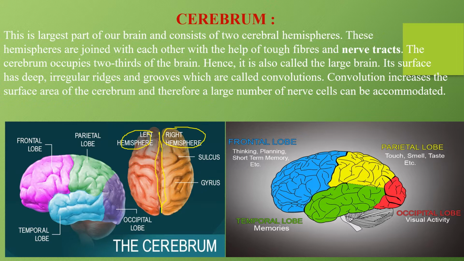Its surface has deep irregular ridges and grooves which are called convolutions. Convolutions increase the surface area of the cerebrum and therefore a large number of nerve cells can be accommodated. अब हम लोग ये grooves किसे कहते हैं? ये जो lines दिख रही है ना टेढ़ी मेढ़ी ऐसा लग रहा है, ये हमारे grooves है. ठीक है, this we are talking about. ये grooves की वजह से क्या होता है पता है? अगर हम इसे open करेंगे ना तो ये बहुत ज़्यादा surface area देता है. ठीक है, so these are all grooves.